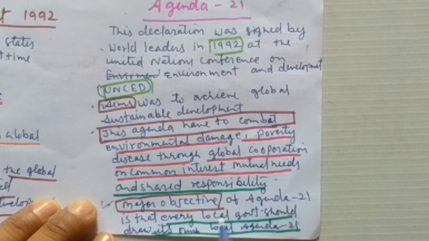A major objective of Agenda 21 is that every local government should draw up its own local Agenda 21. It means the local people have to deal with their problems according to local circumstances and opportunities, so they can fight against global changes or climatic changes at their local level.